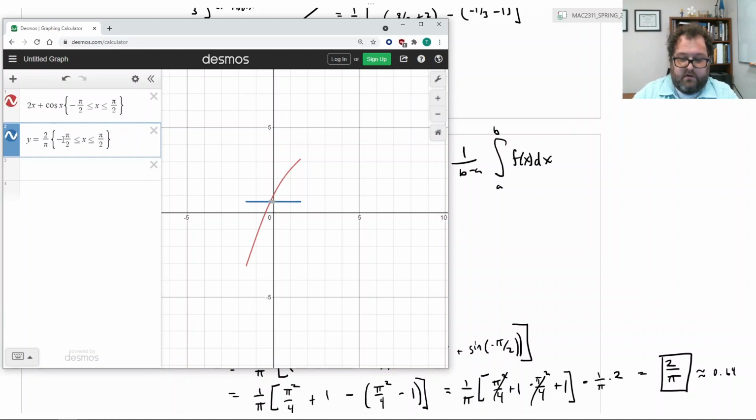Also, y is greater than or equal to 0. If we do this, that rectangle is equal to the definite integral of the red function, that is the net area between the red function and the x-axis from negative pi over 2 to pi over 2.